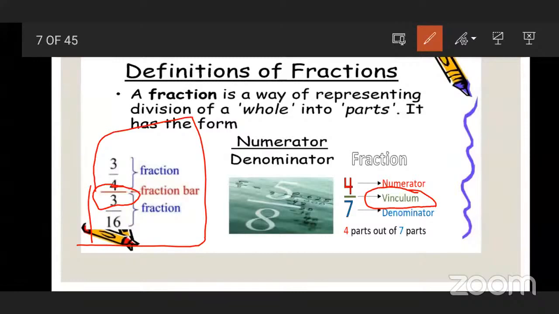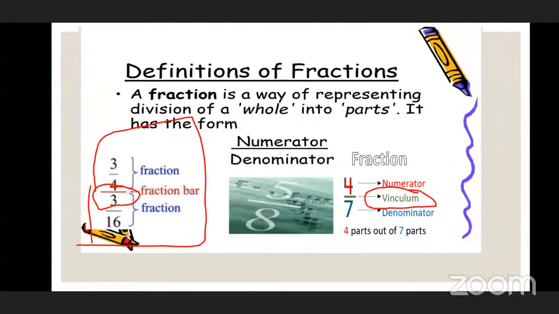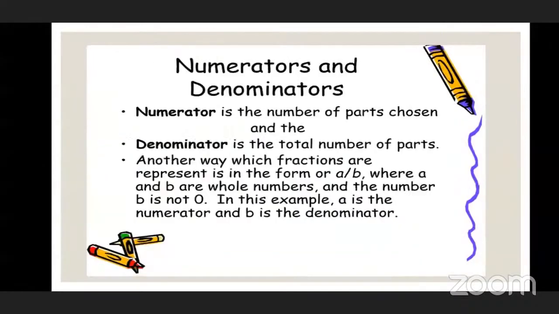The number which is above the fraction bar is called the numerator, and the number which is below the fraction bar is called the denominator. But the line in between numerator and denominator is called the vinculum. Understood? Yes, sir. Okay, next, we are now going to see what exactly numerators and denominators are.